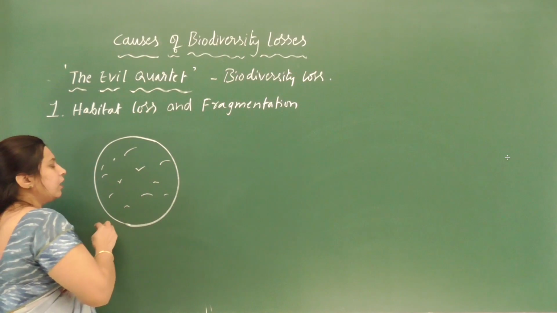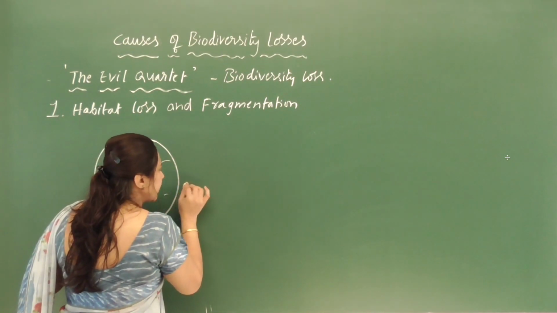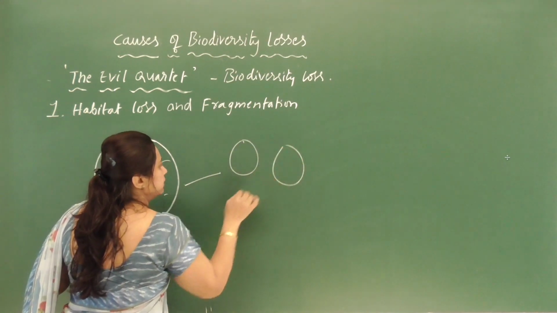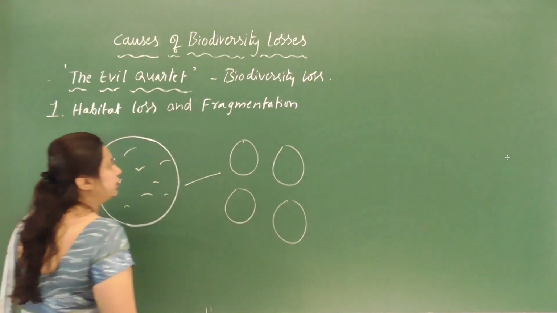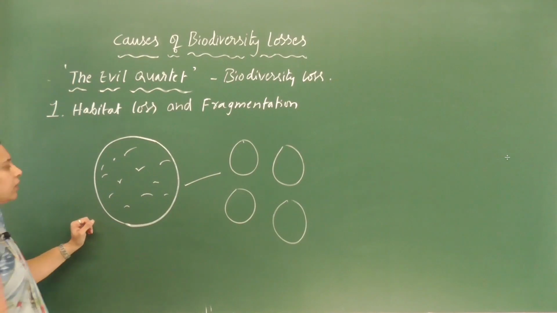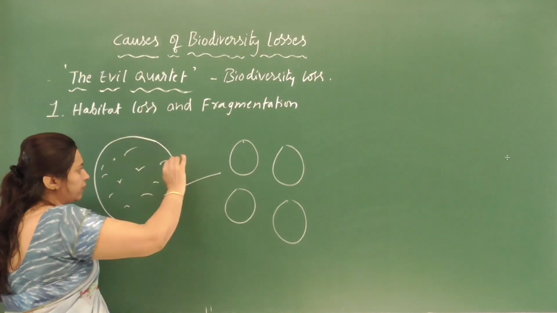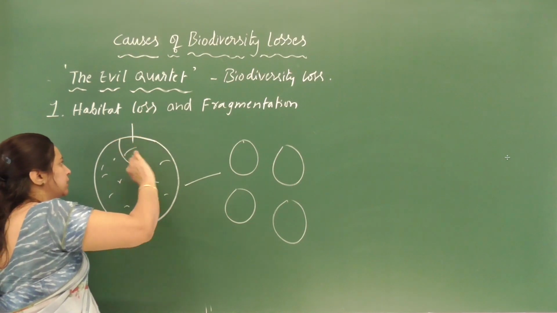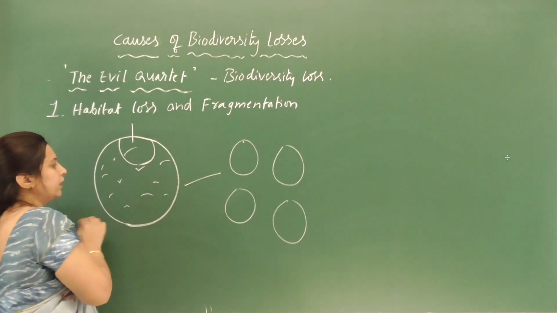So this large habitat gets broken down into smaller fragments because some people came here and started constructing industries.